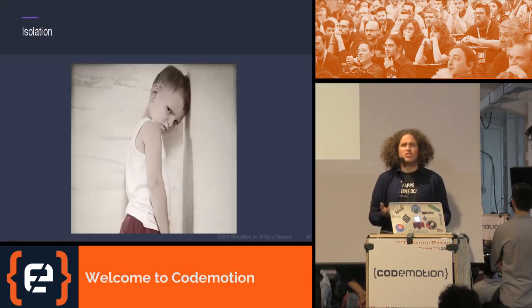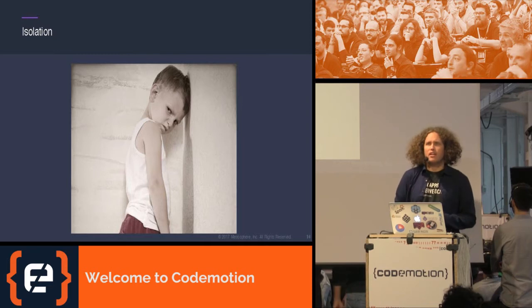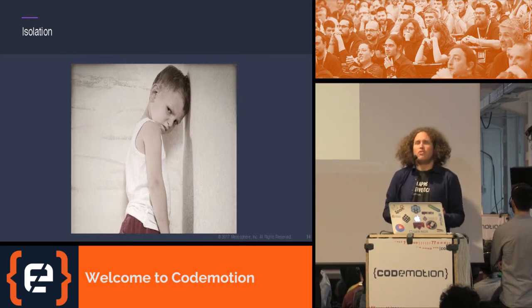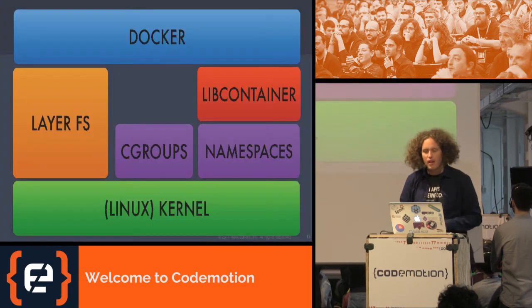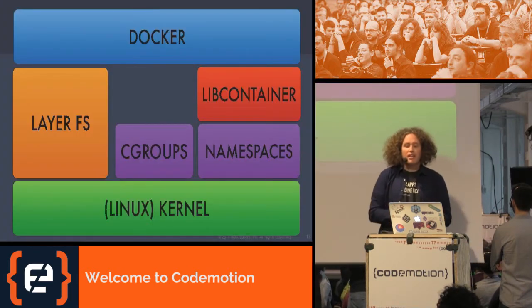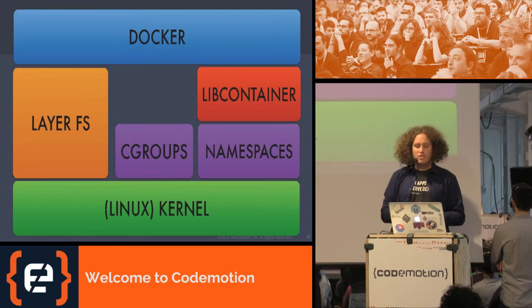Then let's talk about isolation, because this is a crucial property I also want from my containers. The first property we just saw is packaging all those artifacts into some deployable form. The second thing I would like to get out of my container environment is isolation. If we look underneath, what's used are all kernel features.